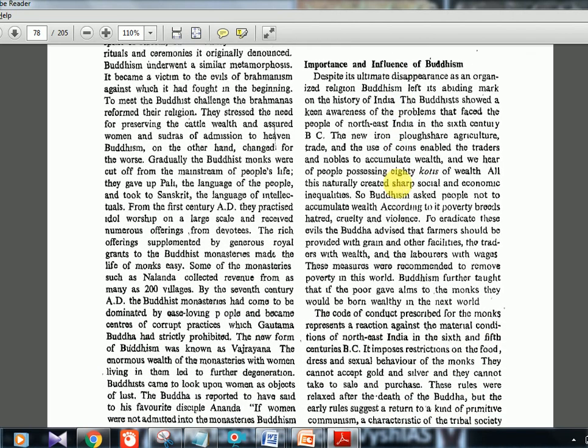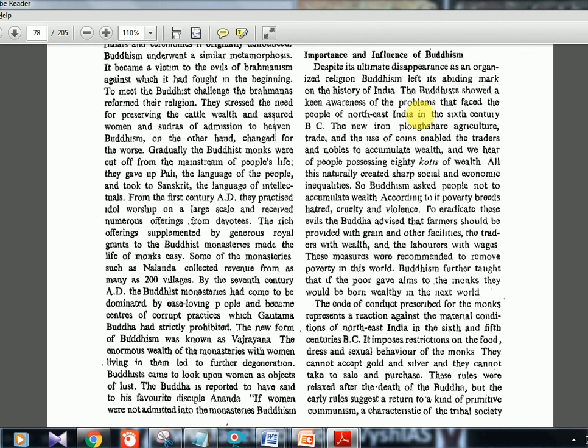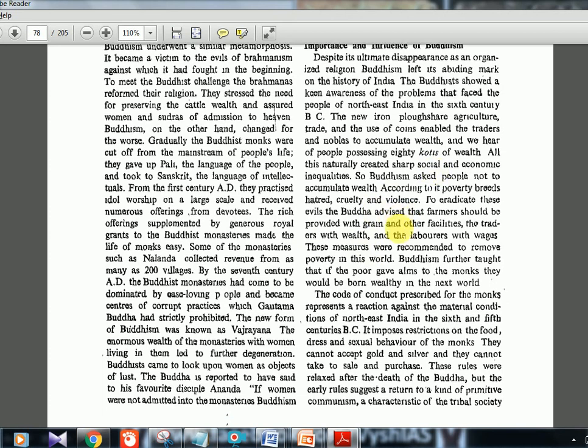Importance and influence of Buddhism. Buddhism helped with all those problems which the Brahmanas were creating, the caste system and all those things. It helped the northeastern farmers, the Vaishyas, money lending, whatever we learned in the first part, the same things in reverse they are telling. Now everything is solved by Buddhism. That is what they are trying to tell in this whole paragraph. I am not reading it out, but the problems were solved.